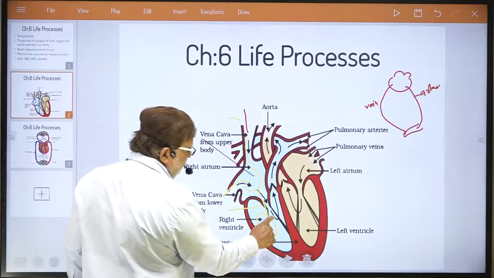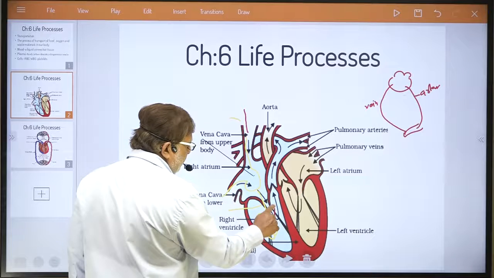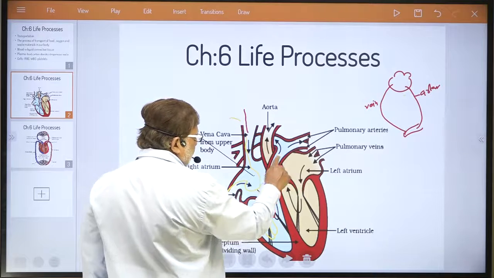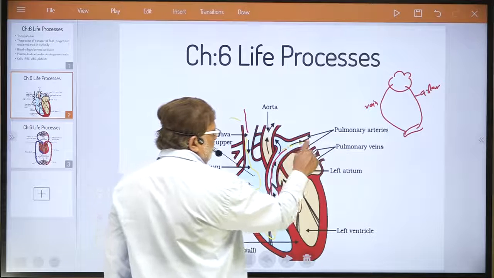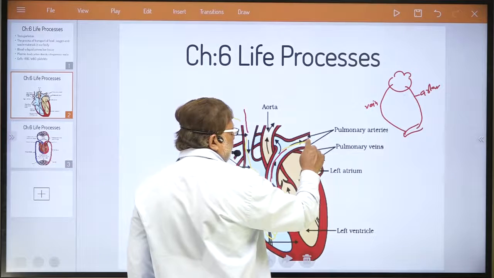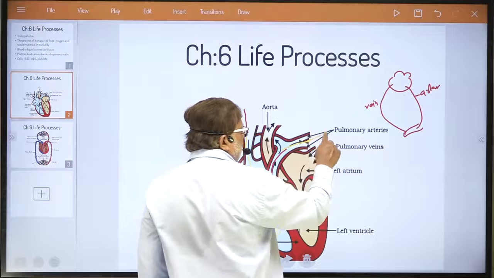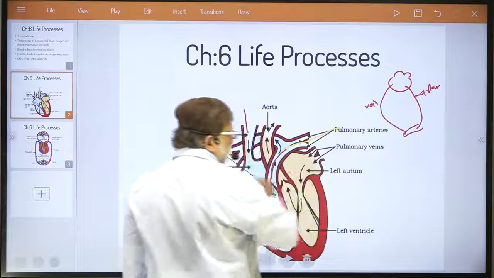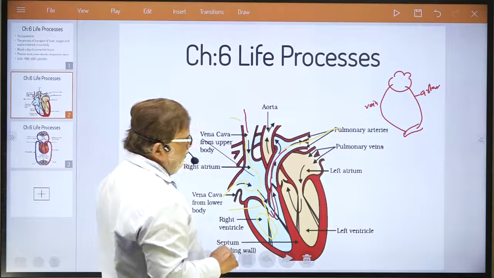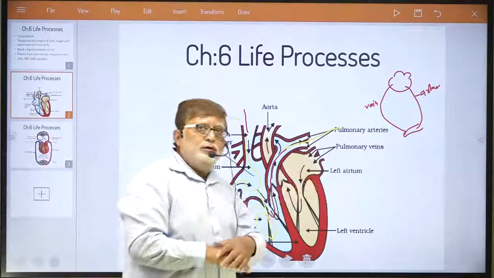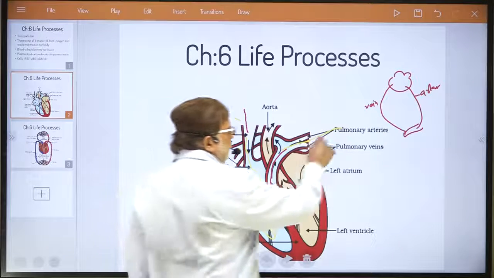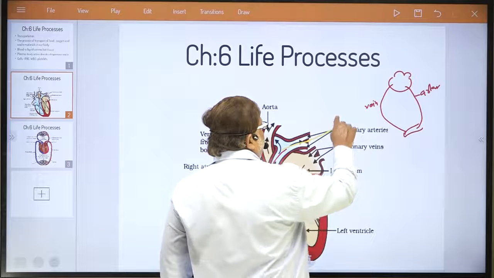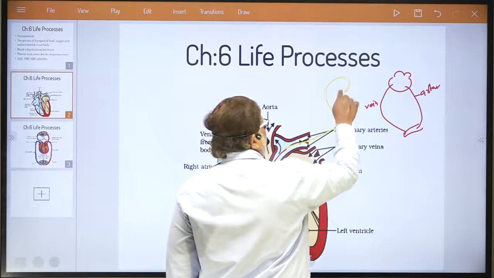It travels, I am showing by arrow here, it goes to the pulmonary artery, where it goes to our lungs.